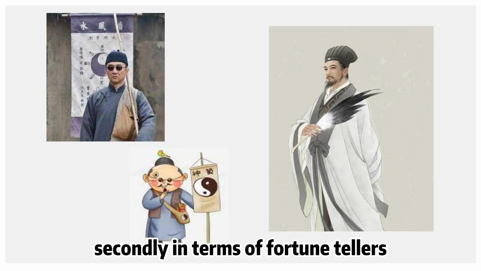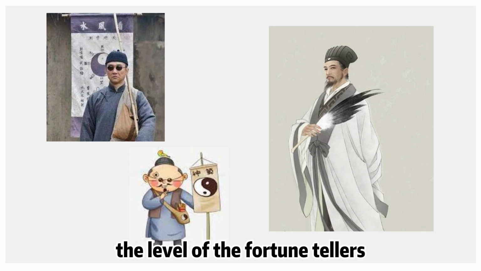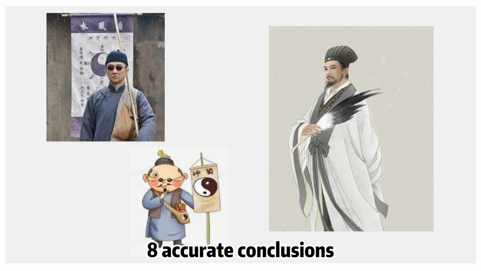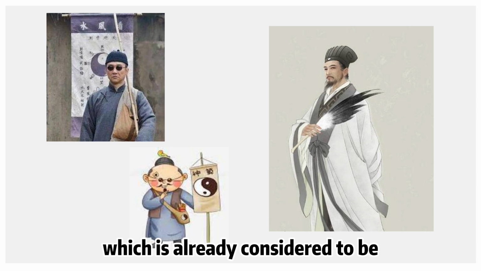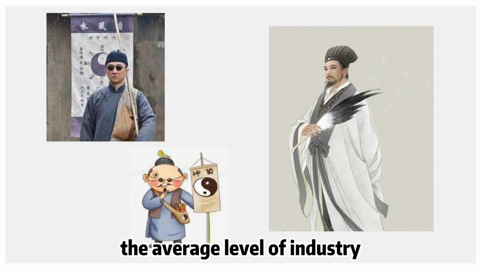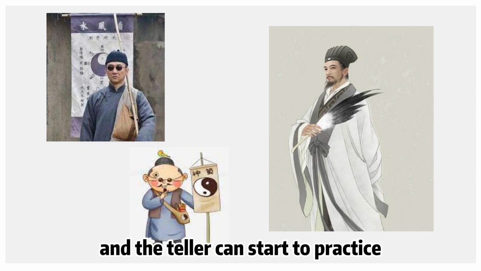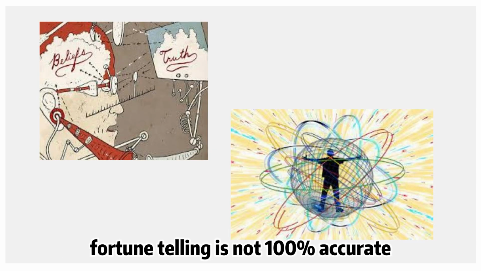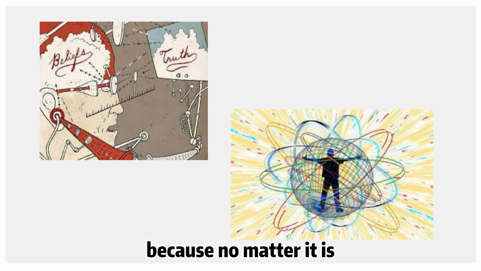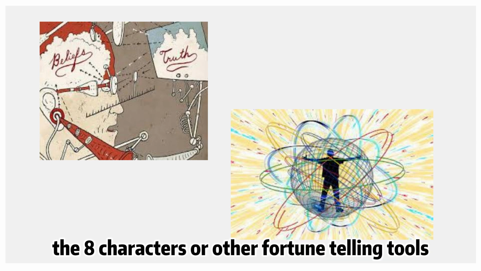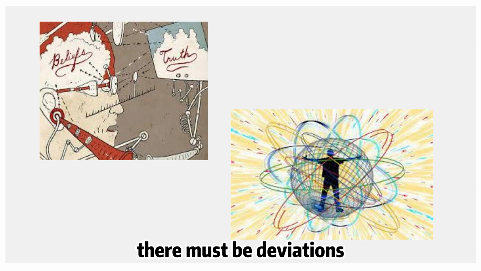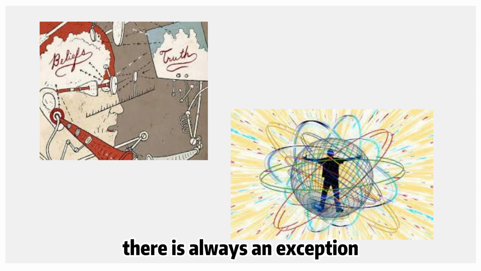Secondly, in terms of fortune tellers, the level of the fortune tellers on the market varies a lot. Generally speaking, on average, the teller could get 8 accurate conclusions out of 10, which is already considered to be the average level of the industry, and the teller can start to practice. The above 2 points both show one thing: fortune telling is not 100% accurate, because no matter if it is the 8 characters or other fortune telling tools, they are only predictions of fate. Where predictions are made, there must be deviations. Where there's a rule, there is always an exception.